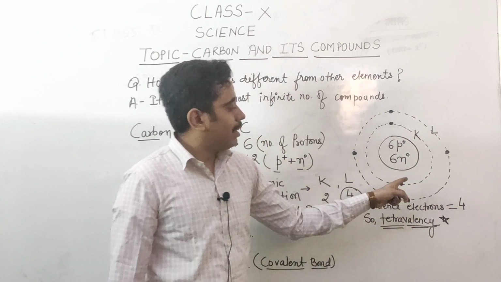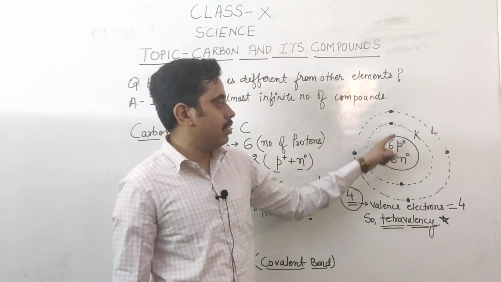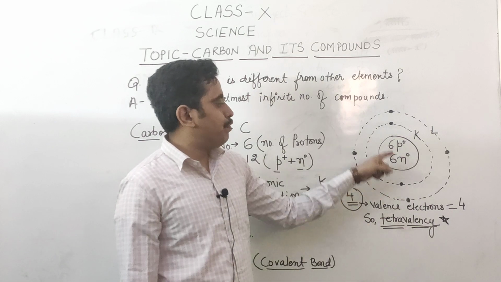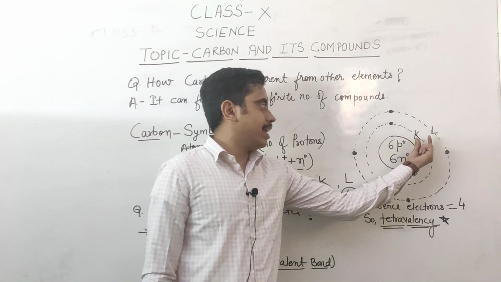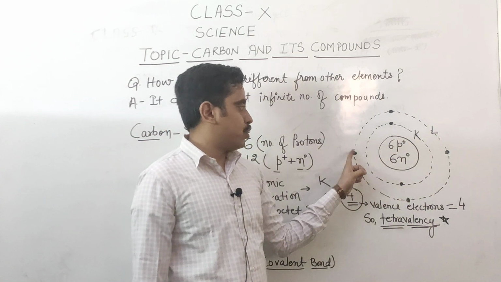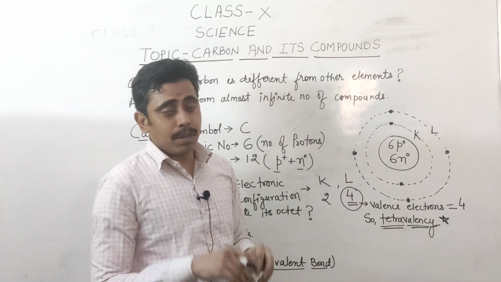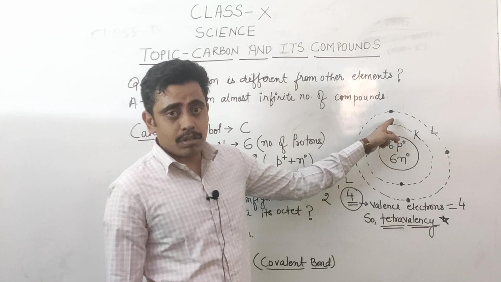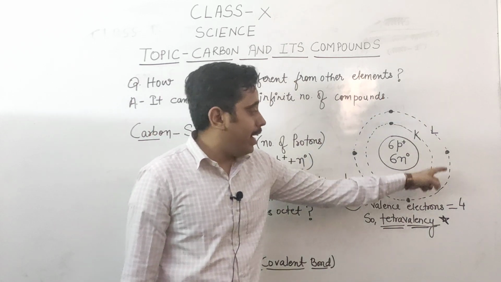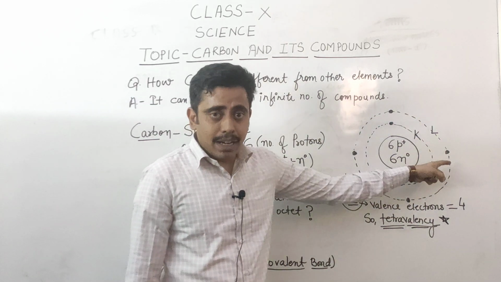As you can see, these dots represent the 2 electrons in the first shell, that is K, and 8 electrons can reside in the second shell.